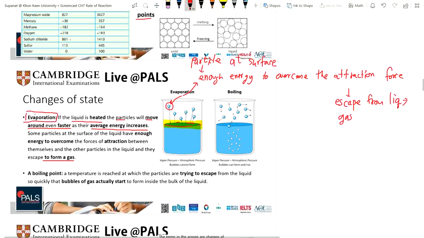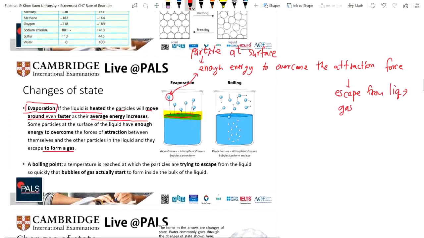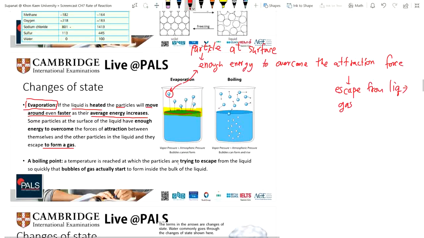Evaporation means the particle at the surface gets heat and reaches enough energy to overcome the attraction force, and then it will escape from liquid to gas. All right? So what's the difference between evaporation and a boiling point?